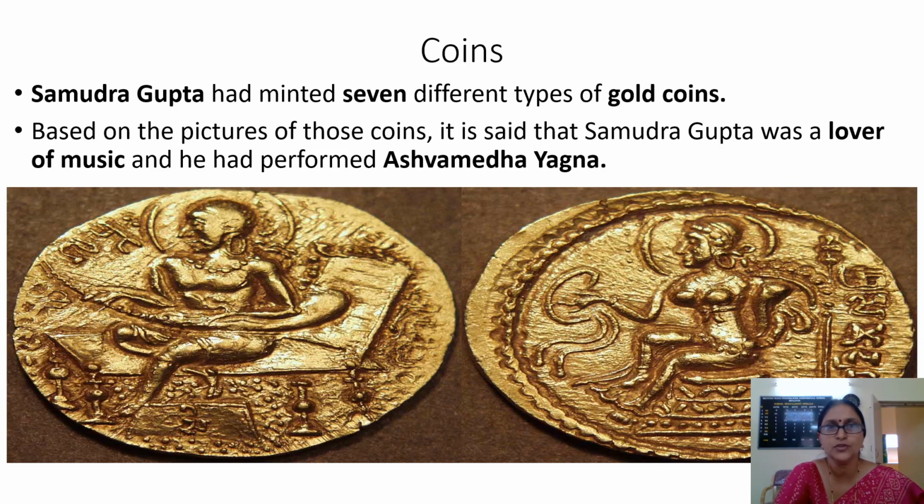It is said that Samudragupta had minted 7 different types of gold coins. During his rule, there were 7 different types of gold coins. So, based on the pictures of those coins, it is said that Samudragupta was a lover of music and he had performed Ashwamedha Yajna. In the first picture, you can see that Samudragupta is shown playing the veena. So this shows that he was a lover of music. And in another coin, there is a picture of a horse and the performance of Yajna. So what it shows? It shows that he had performed the Ashwamedha Yajna, horse sacrifice.